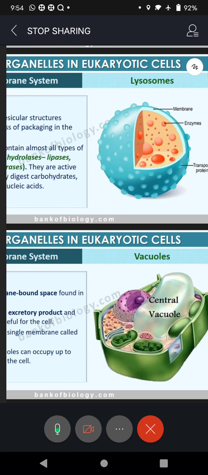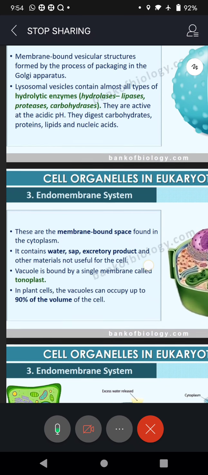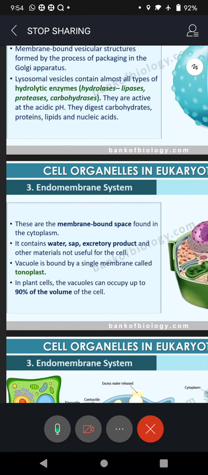Next, a similar structure, they are also round, just like lysosomes. These are called vacuoles. So there will be many spherical structures inside the plant cell as well as animal cell, and they are membrane bound. Since they are membrane bound and present inside the cell, we say endomembrane system.